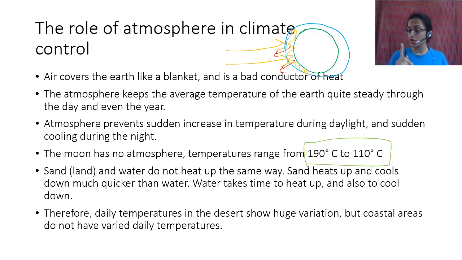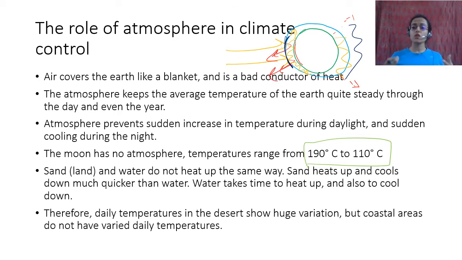Therefore there is some change in temperature during the night when there is no sun. It does take some time, it does get a bit cooler, but not to the extent that it gets on the moon, right? At night, this trapped heat does escape, some of it starts escaping out, therefore it gets a bit cooler. But since it is still trapped, and also because of this atmosphere here, it is prevented from becoming red hot, very hot, because it also reflects some of it back, or absorbs some of it.